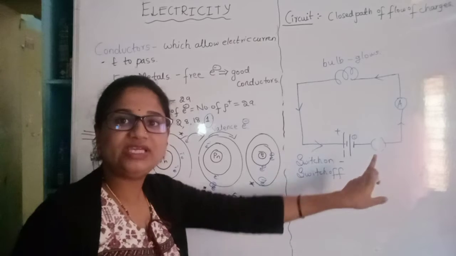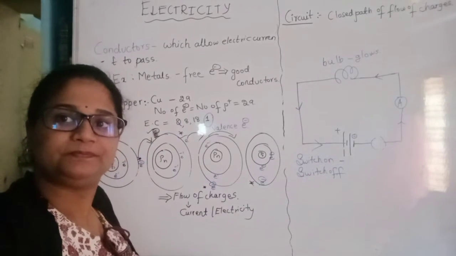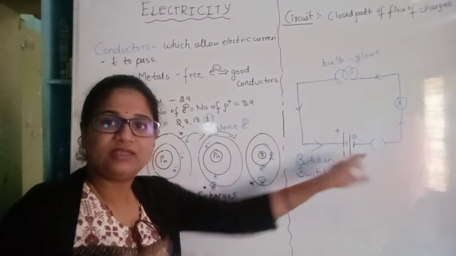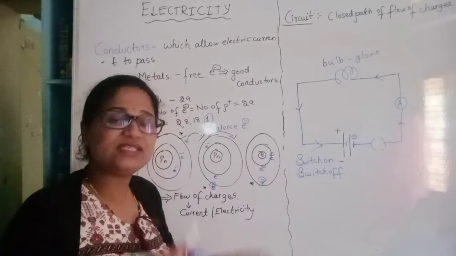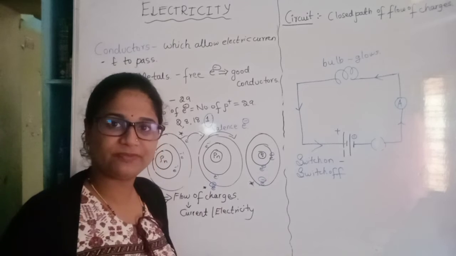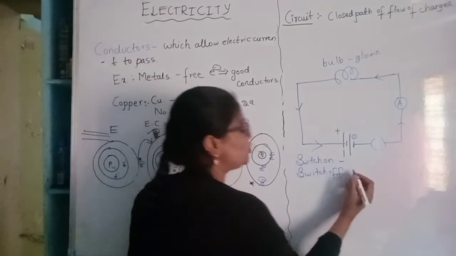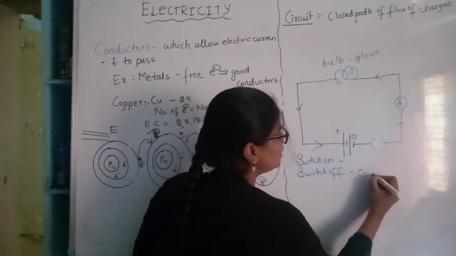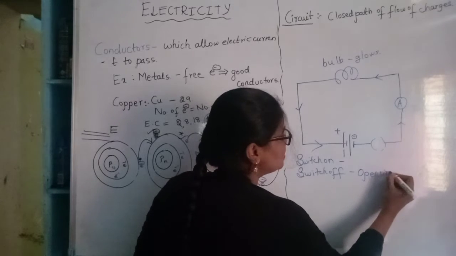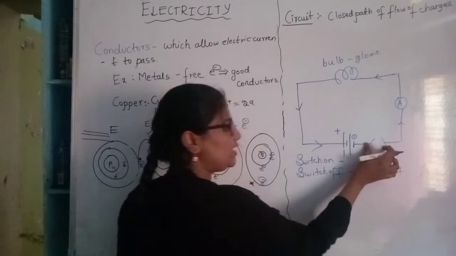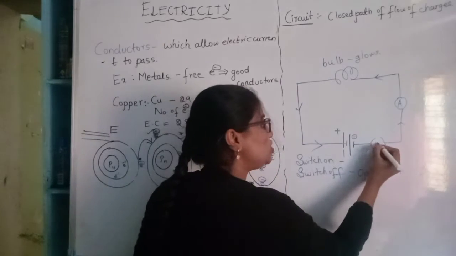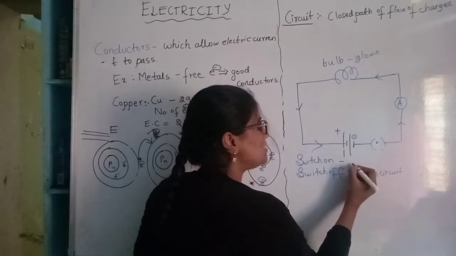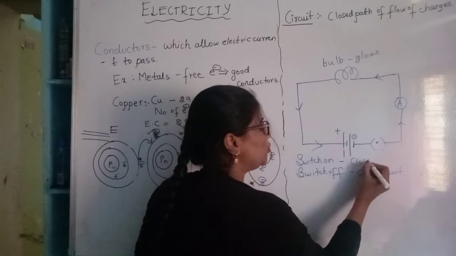When the flow of electrons is not continuous, electric current will not be produced. So when the switch is off, we can say it is an open circuit, because the circuit is not completed here. When the switch is on, we can say it is a closed circuit.